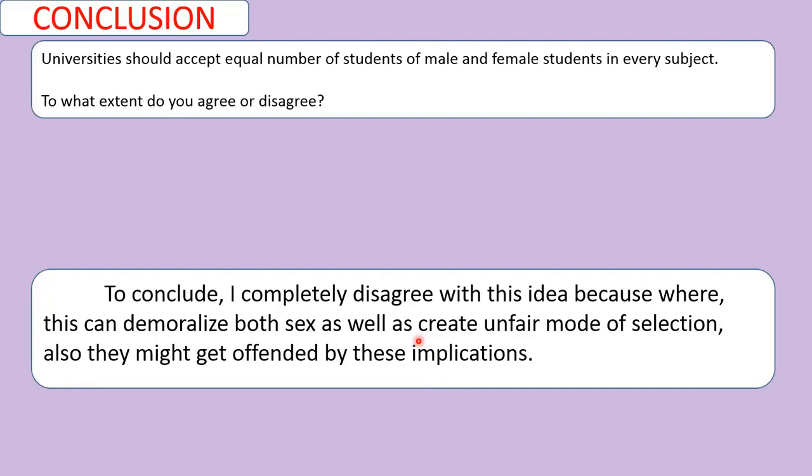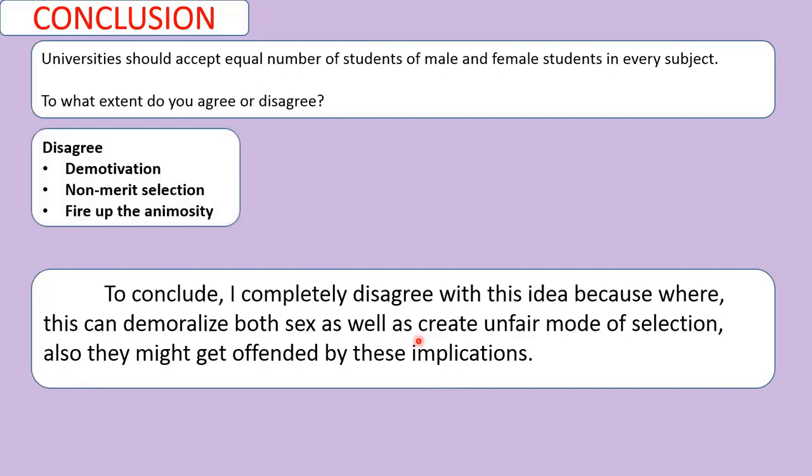Let's take a look at the conclusion. In conclusion, we can see these are the same ideas. And you see that to conclude, I completely disagree. Okay, that's very good. He's mentioning his position. I completely disagree with this idea because this can demoralize both sex as well as create an unfair mode of selection.